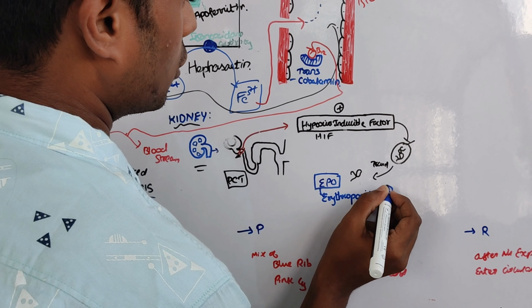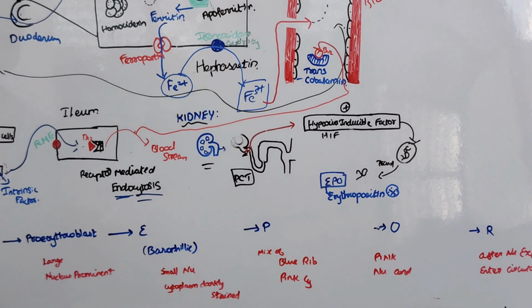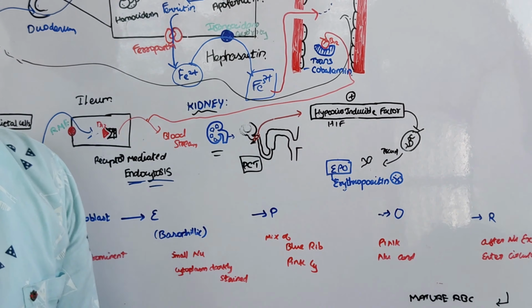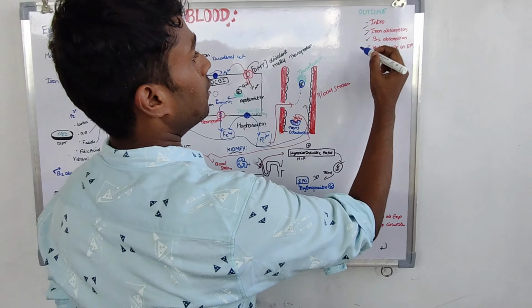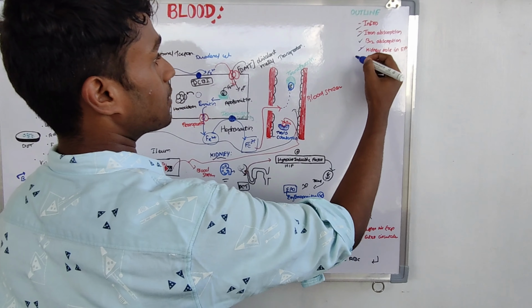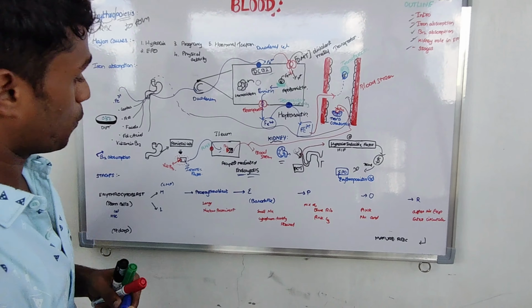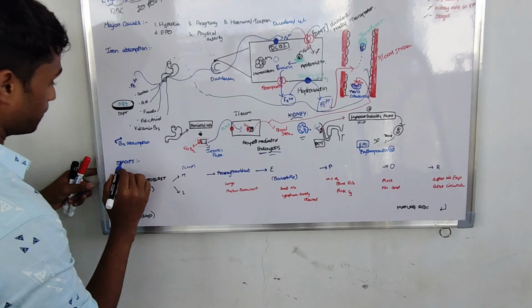This is very important. Erythropoietin hormone is helpful in erythropoiesis. Okay, the kidney's role in erythropoiesis is finished. Let's discuss the stages of erythropoiesis. Stages.